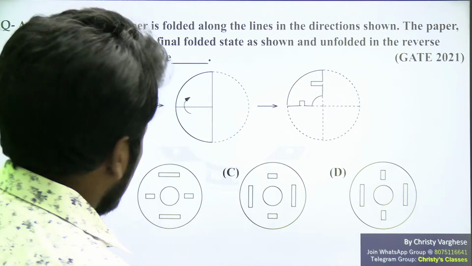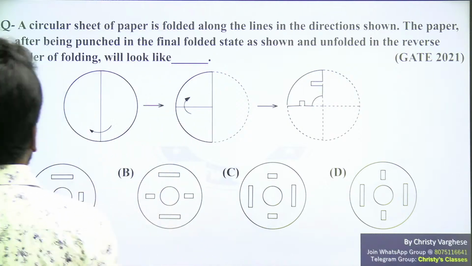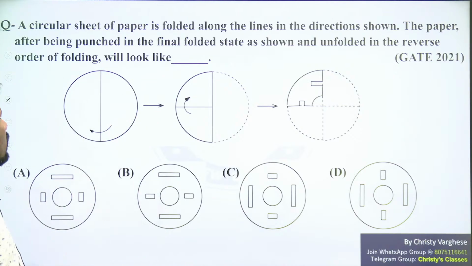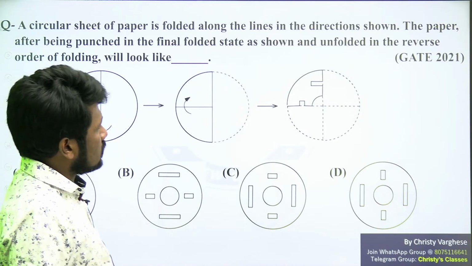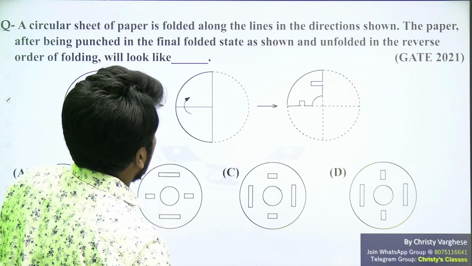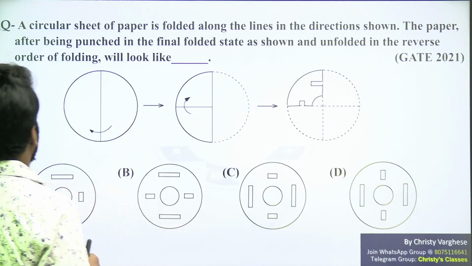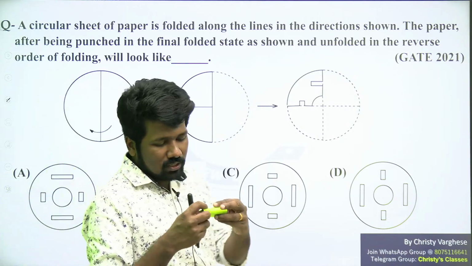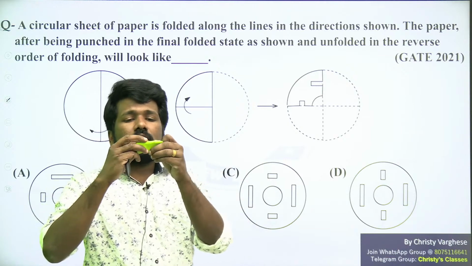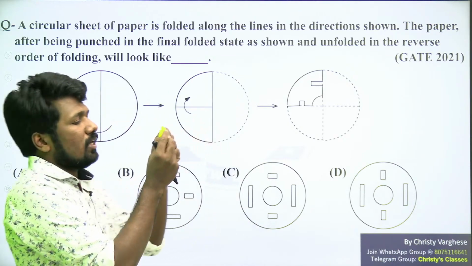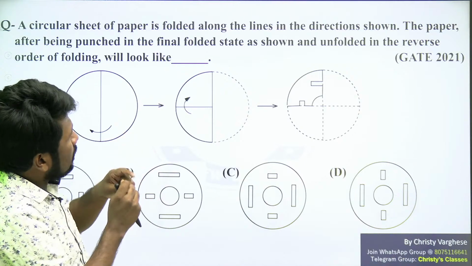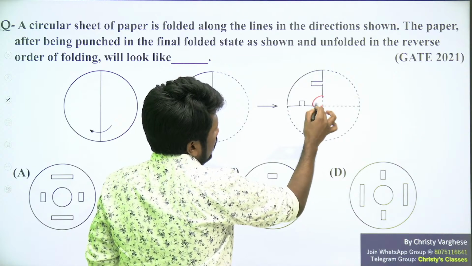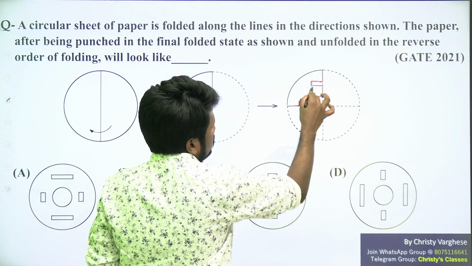So anyway, this question, most of you got it right already. Very good. A circular sheet of paper is folded along the lines in the direction shown. The paper, after being punched in the final folded state as shown, and unfolded in the reverse order of folding, will look like. So it's a circular sheet. If I take a square sheet, what they told us is we are folding it first like this and then like this, and then doing the punching. How is the punching done? This center part is removed, this part is removed, this part is removed.